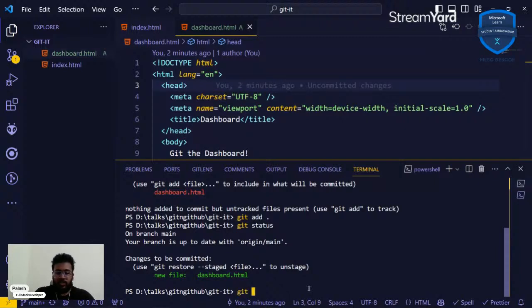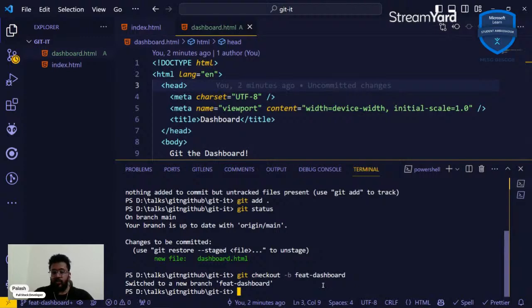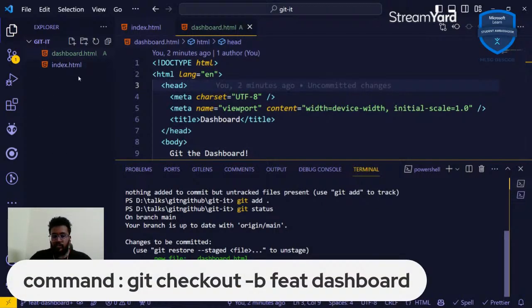So what we're going to do is create another branch, and we'll do that using the git checkout command, adding the -b flag, and the name, or rather, an apt name would be feat/dashboard, because this is a feature that we're adding, right? So now when we press enter, we will switch to a new branch, as you can see over here, and there's a bunch of changes also.